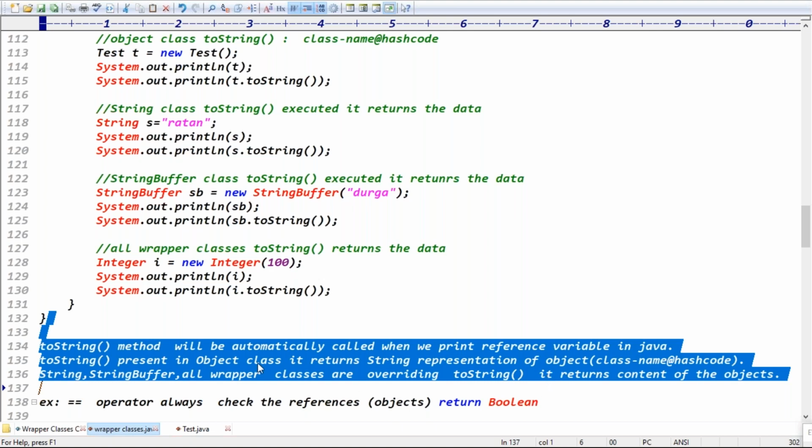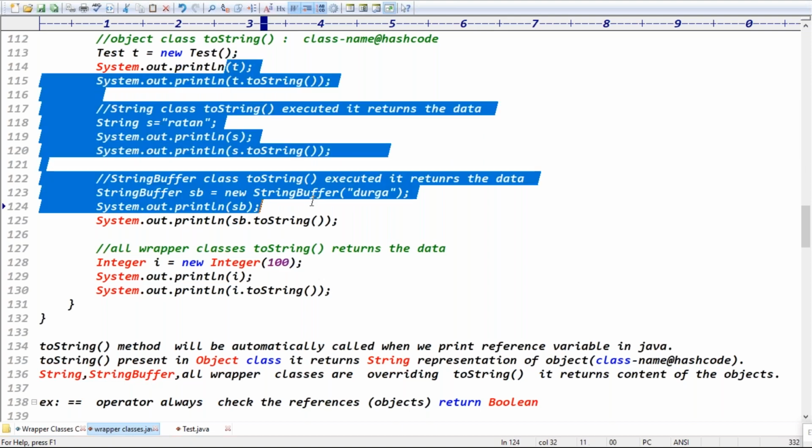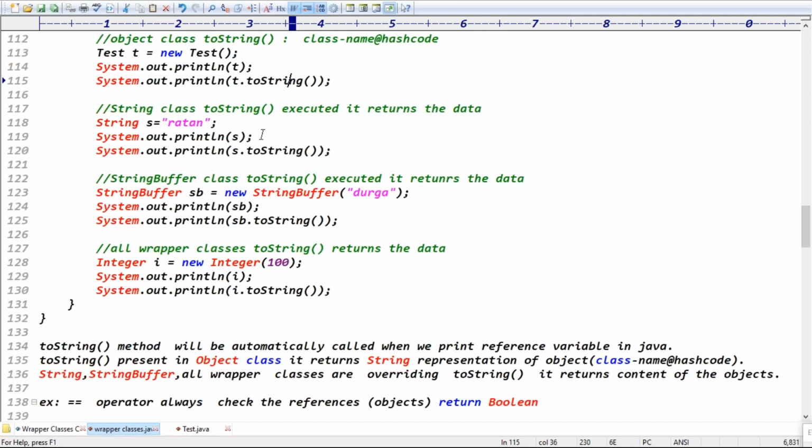Good. In the String class, StringBuffer class, and all wrapper classes, what does toString return, guys? It returns the data. In all wrapper classes also, toString returns the data, right? Yesterday we did this example, I think. So toString belongs to the Object class. String class and StringBuffer class override it to return the data, right? Even in all wrapper classes, toString returns data only.